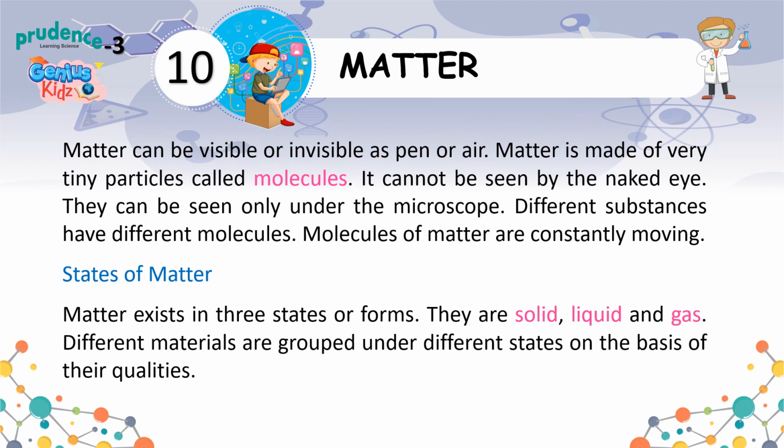Matter can be visible or invisible, like a pen or air. Matter is made of very tiny particles called molecules. It cannot be seen by the naked eye. They can be seen only under the microscope. Different substances have different molecules. Molecules of matter are constantly moving.